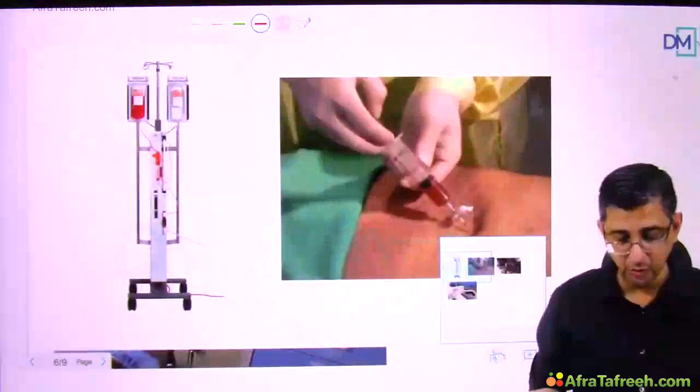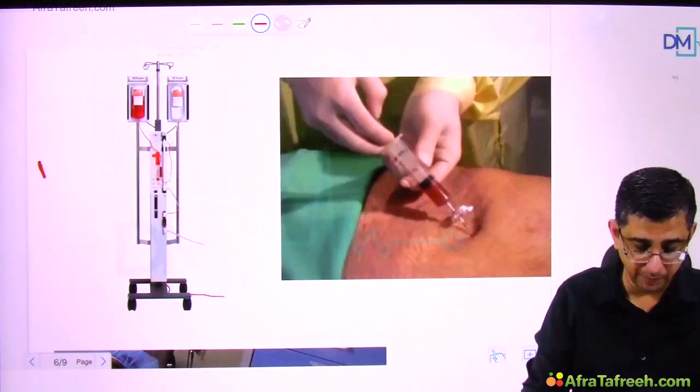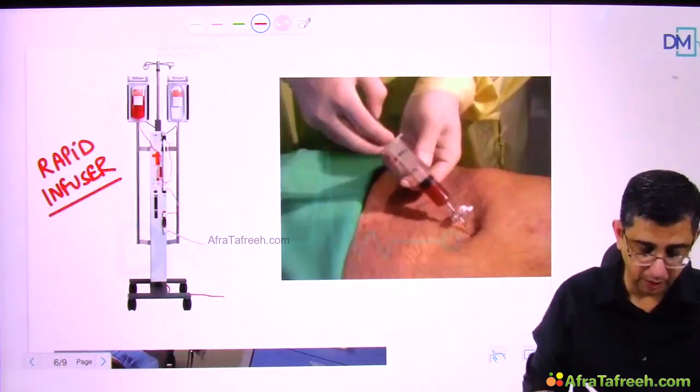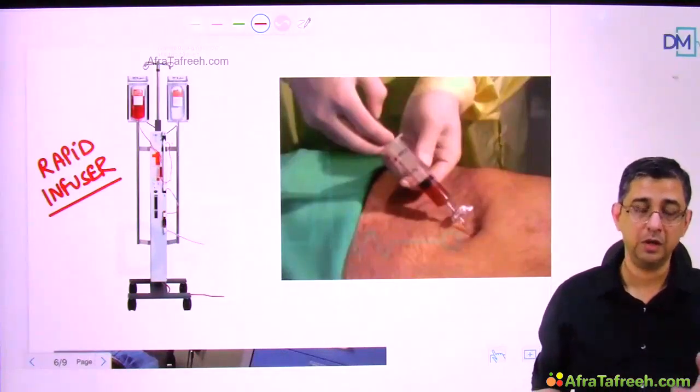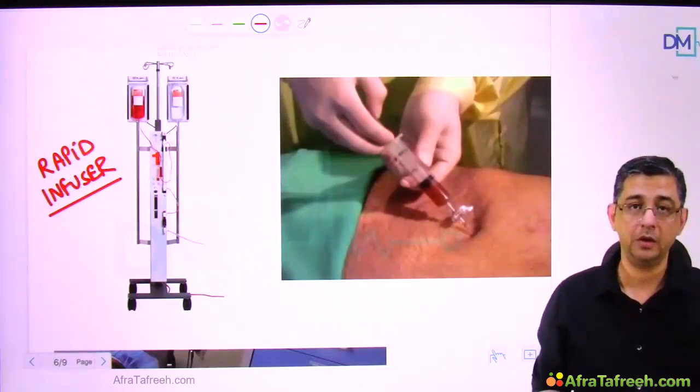Like one, I have shown here a set which is called a rapid infuser. This rapid infuser will also have an inline warmer. It will warm the blood so that you do not have hypothermia, because you are aware that most of the time in cases of trauma, if a person is bleeding, then trauma causes coagulopathy.